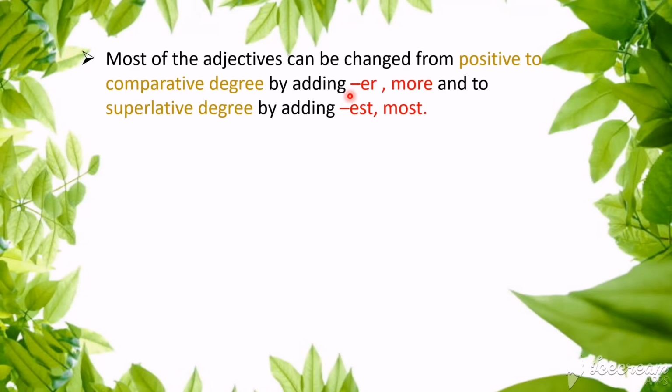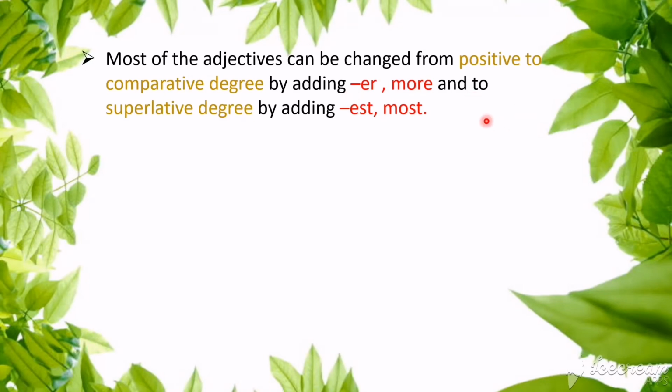For example, big. Big is an adjective. You can add er, bigger, to compare 2 things. And wherever er cannot be used, you can use more. For example, beautiful. For beautiful, you cannot add er at the end of the word. Instead of that, you should use more beautiful.